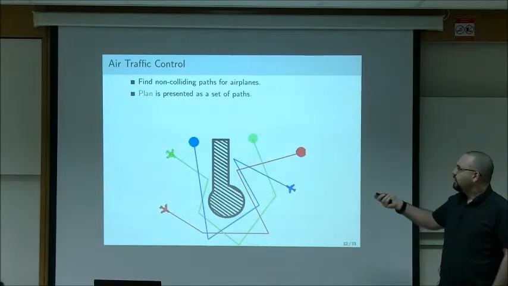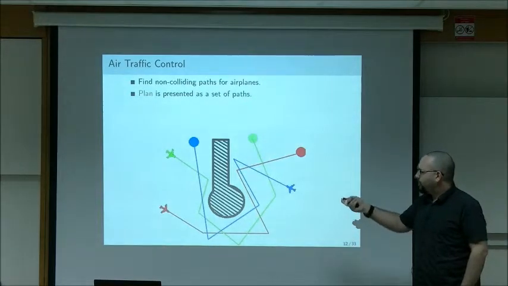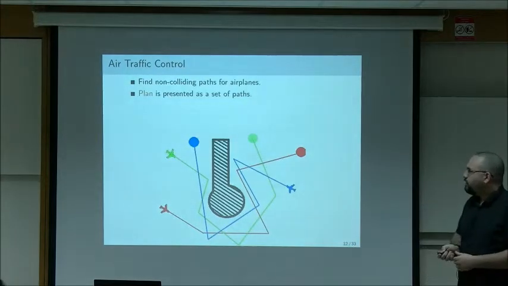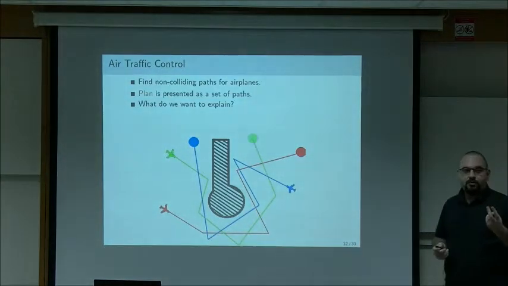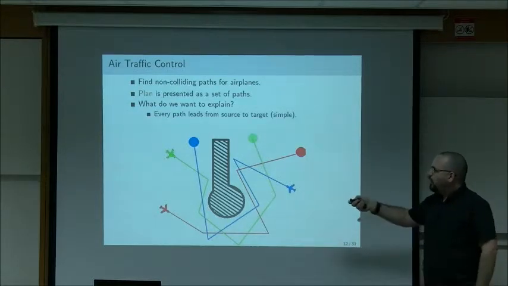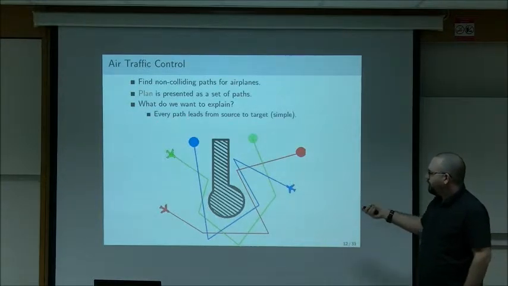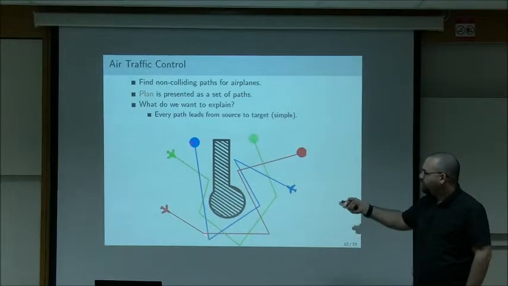So the way we present this to the controller is as a set of paths, just what you see here. And the question is, what do we want to explain about this setting? There are 2 properties that should hold. The first property is that every path should lead from the source to the target. So every plane should get from where it is to its target.